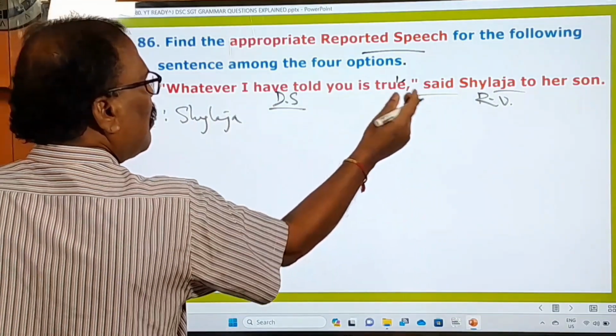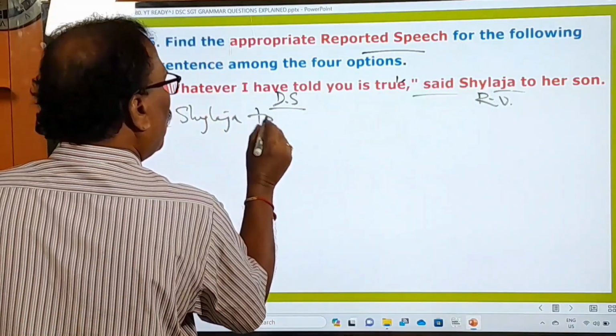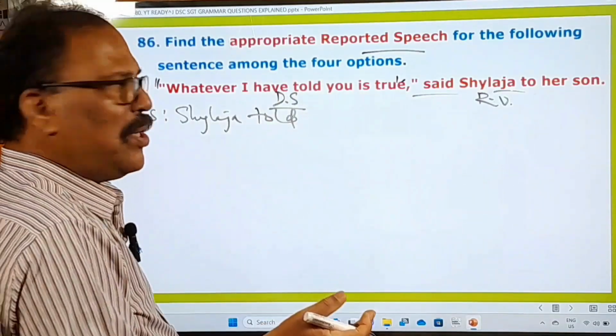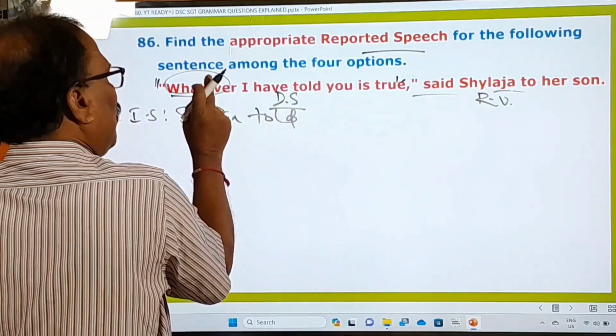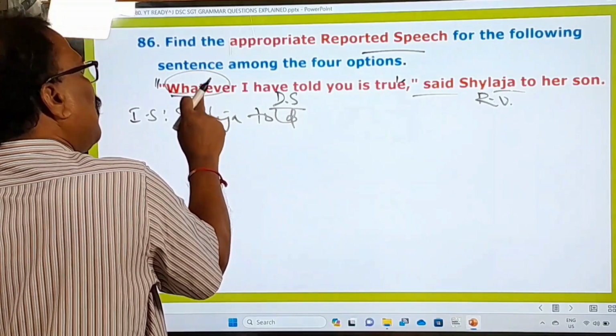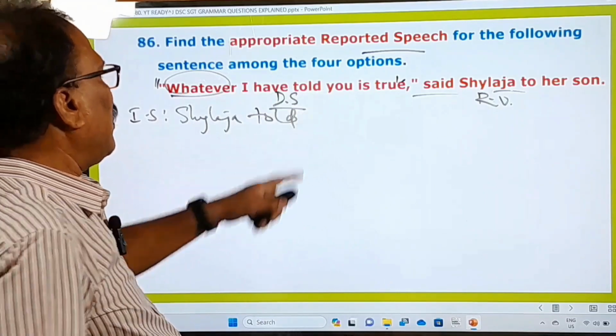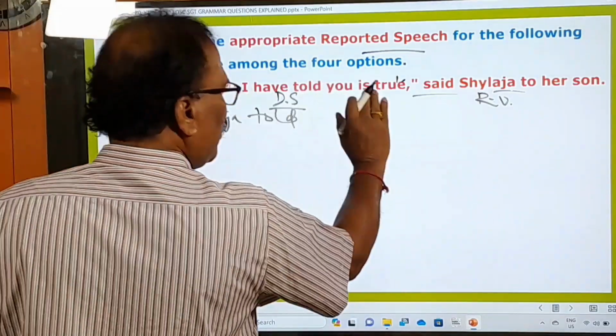Shailaja said to is turned into told, because the sentence given in the direct speech is a normal sentence. Don't get confused that this is a WH word, please. It's not a questioning word. This is only an ordinary word, right? Whatever I have told you is an ordinary statement. That's why.